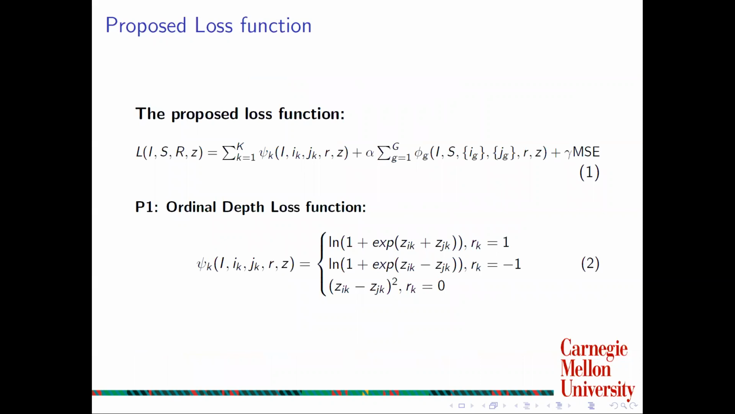The loss function is a combination of three terms. The first term represents the ordinal loss function, which is based on the relative depth between the two points. This encourages the predicted depth map to agree with the ground truth ordinal relation. It encourages a small difference between depths if the ground truth relation is equal, otherwise it encourages a large difference.